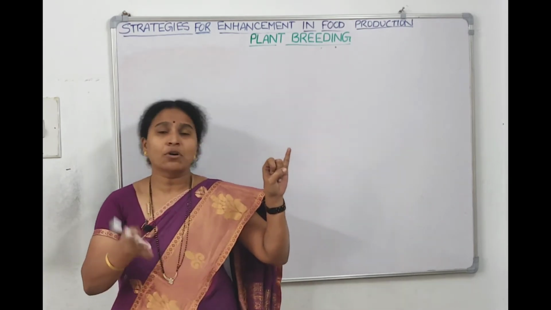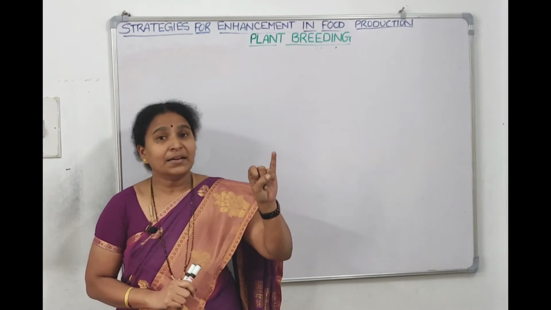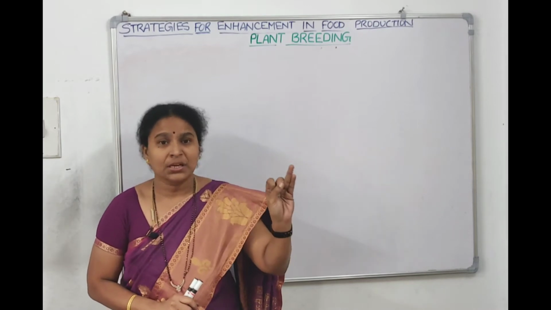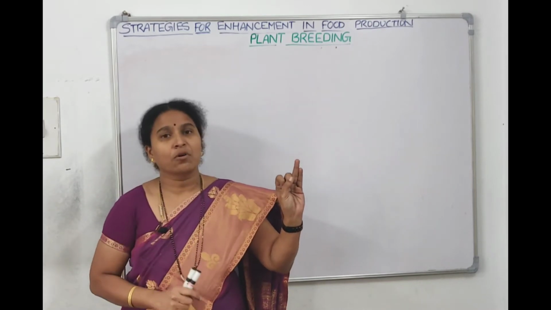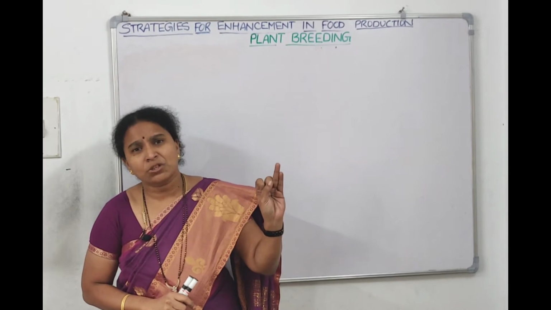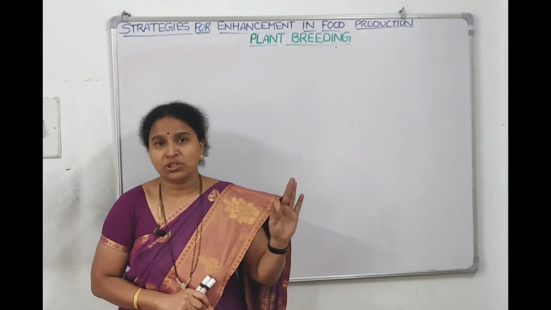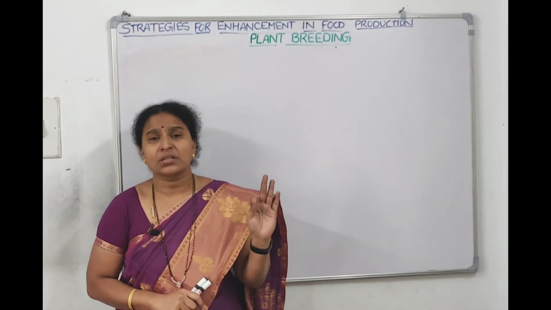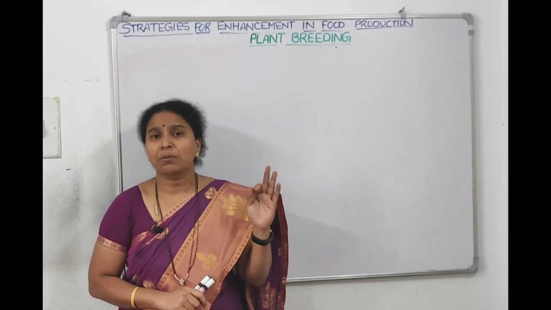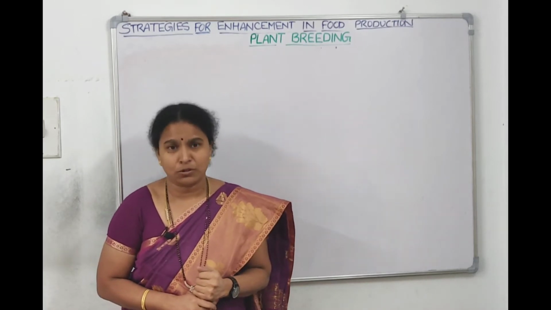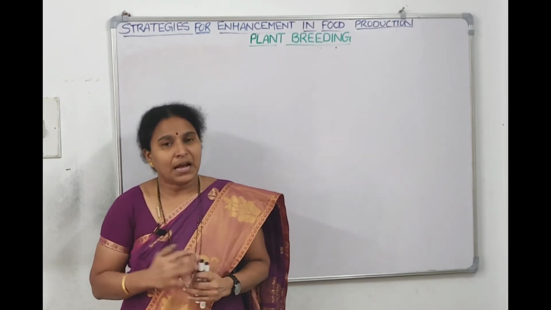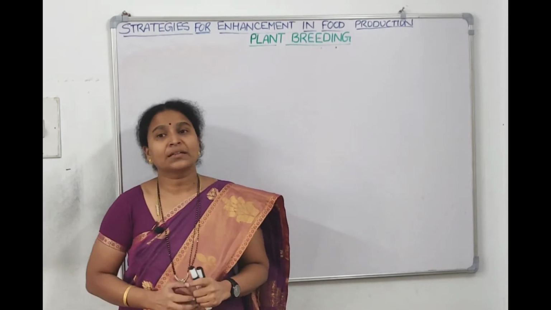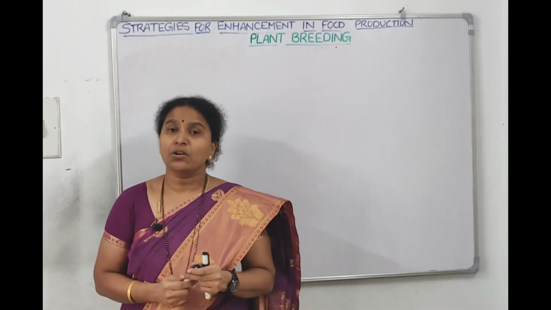Then I said one more thing you can introduce. Then you will tell, I'll try to introduce the genes which show tolerance to environmental stress. Then I told, yes, you can add one more. Then you will tell, we will introduce the genes which make the plant resistant to pathogens like bacteria, viruses and fungi. And not only pathogens, we can even introduce the genes into the plant which show resistance against pests also, right? So now if I ask you, if you are a plant breeder, to list down the characters you want to incorporate into crop plants.